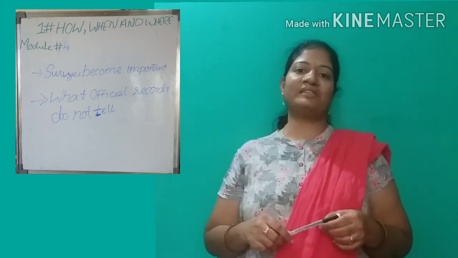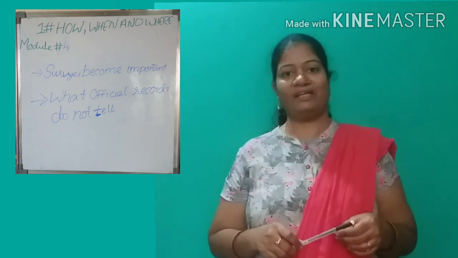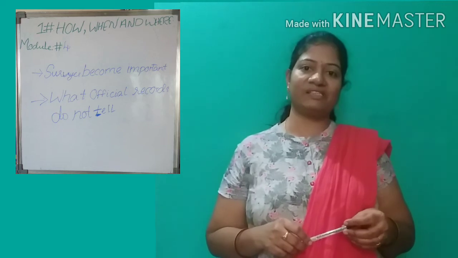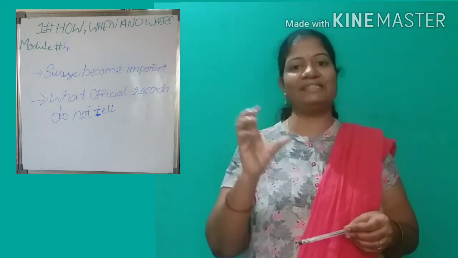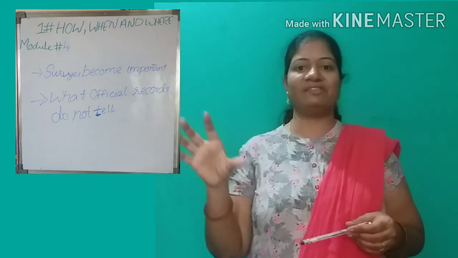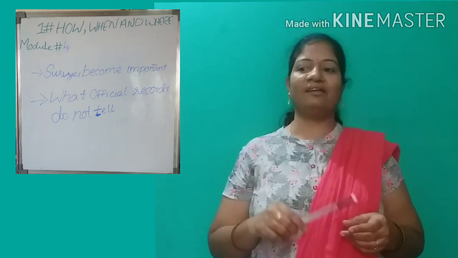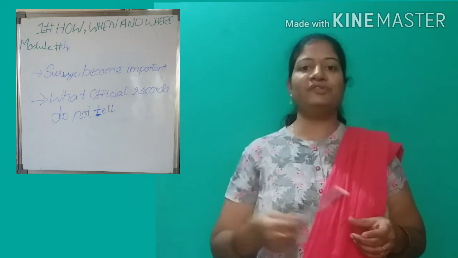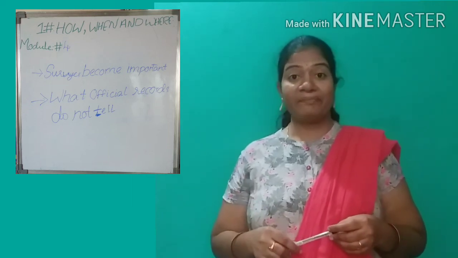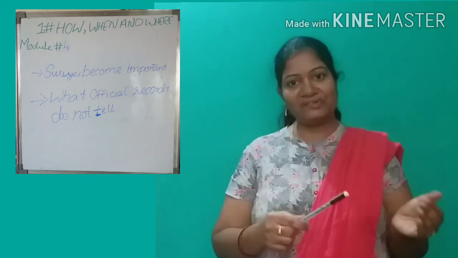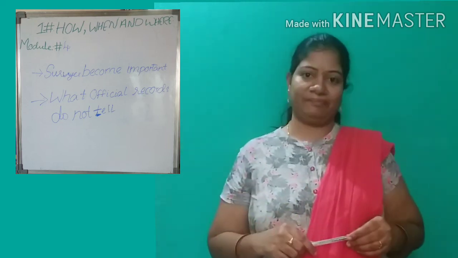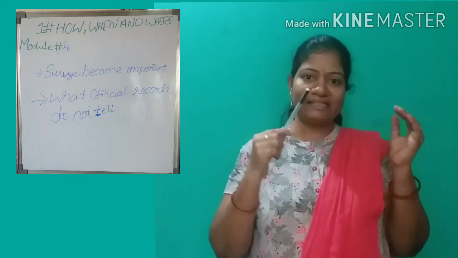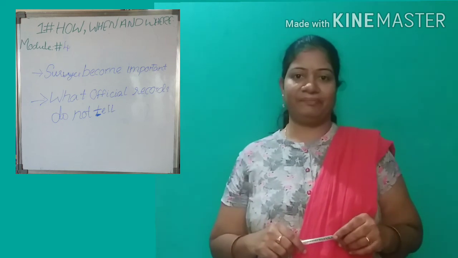In newspapers also some articles will be there. Sometimes journalists will write articles about some particular issues, for example a scheme the government introduced recently. So what is that meaning? They are expressing their views to the society, to the public, right?